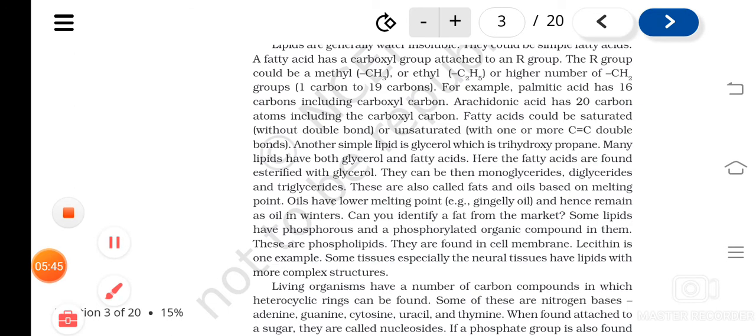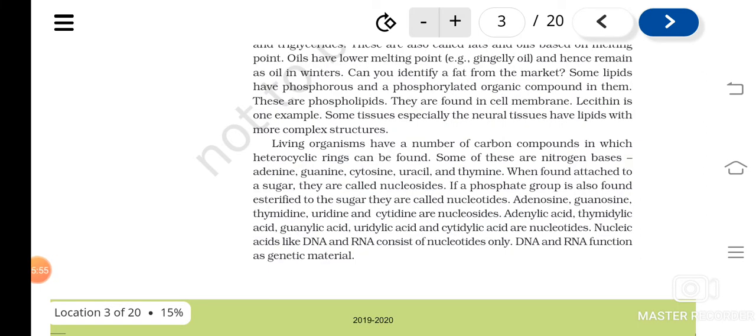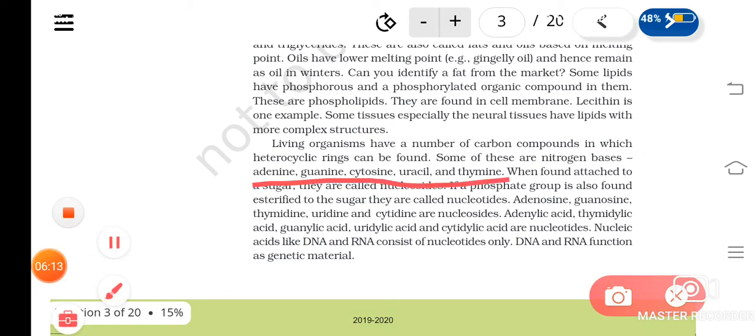Okay, so amino acids I told you about, and they are built to form proteins, and then I told you about lipids. Okay, I told you about carbon compounds which are having heterocyclic rings. They are known as the nitrogen bases. Okay, and they are adenine, guanine, cytosine, uracil, and thymine. So these are the nitrogen bases, nitrogen containing molecules with heterocyclic rings.